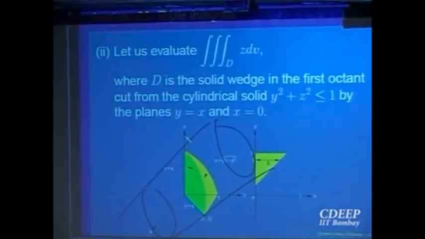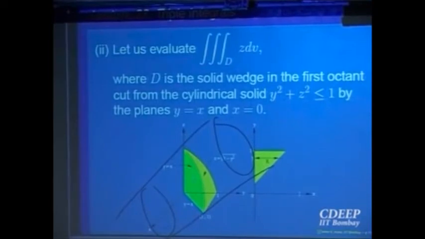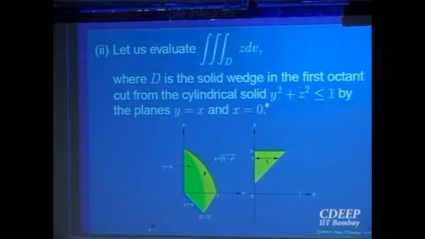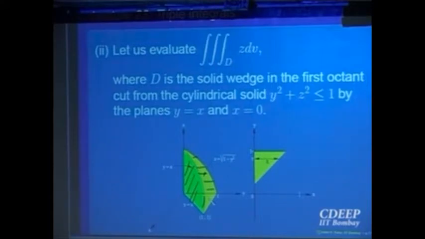But what we are looking at is that part of the cylinder in the first octant. The bottom is of course the xy plane. Then x is equal to 0, what is that plane? That is the yz plane, so that is the back plane. And the plane y equal to x is the other plane. At the back, the yellow one at the back side is the plane x equal to 0. So you can visualize this.